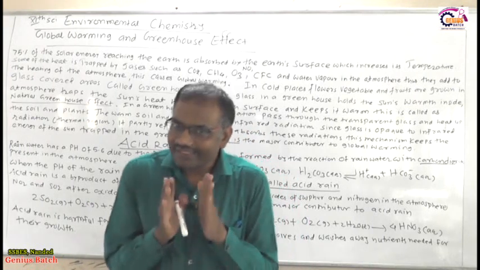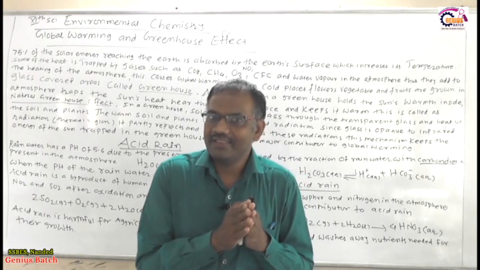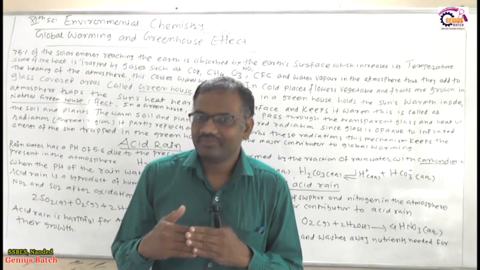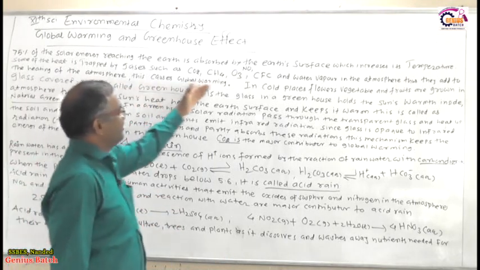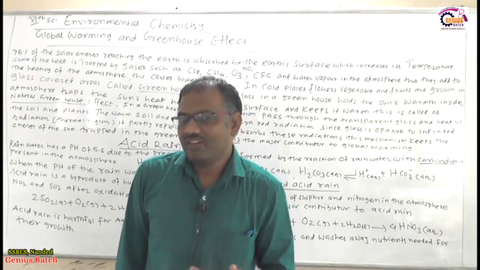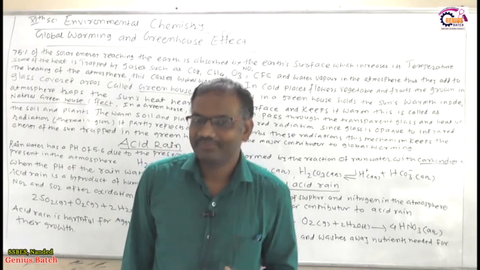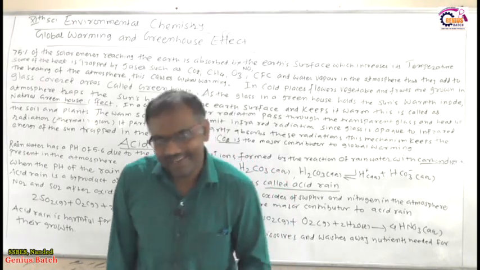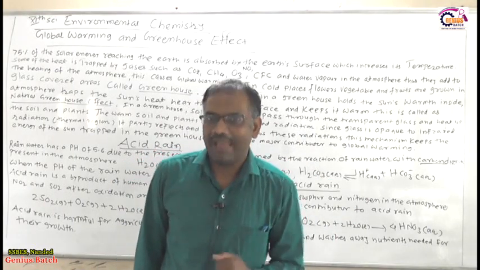Then what happened? The rest of this solar energy is radiated back from the earth surface again. So some of the heat is trapped. 75% of the solar energy is absorbed by the earth surface, and in the atmosphere the temperature increases due to that. That is clear. So out of that, what happens? Some of the energy goes back to the atmosphere. Then again what happened?